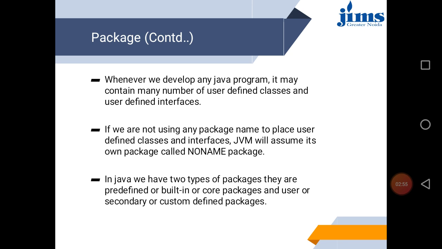If you are not mentioning any package name, then by default a no-name package gets created, and Java handles the situation on its own. In Java we have two types of packages: predefined, built-in, or user defined packages. We are going to discuss that.